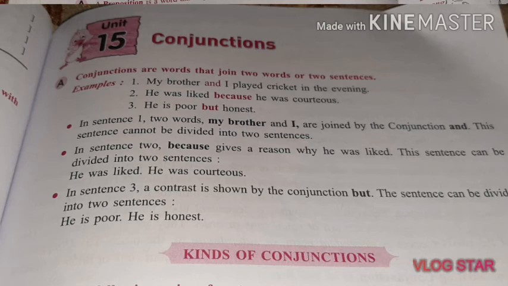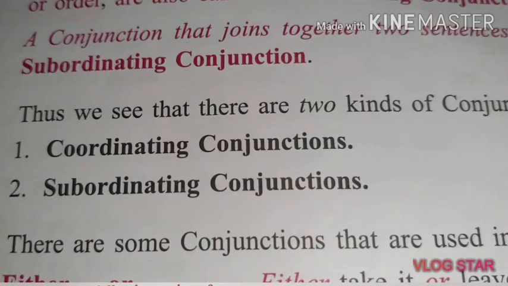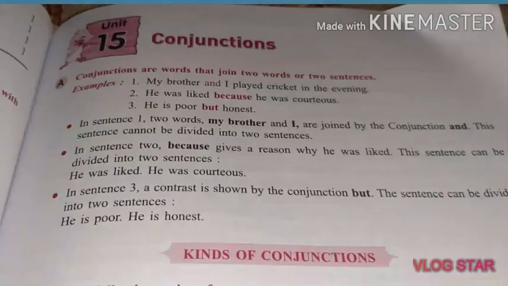Kinds of conjunction: coordinating conjunction and subordinating conjunction. A conjunction that joins together sentences of equal rank or order is called a coordinating conjunction. For example, I like him because he is honest. I know where you were born. Then we come to the subordinating conjunction. A conjunction that joins together two sentences of unequal rank or order is called a subordinating conjunction. Now these are the two kinds of conjunction we have to study. Okay children, this is all for grammar today.